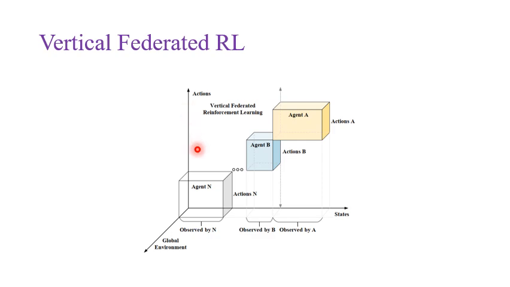In horizontal federated reinforcement learning, the feature set for the state and action space was similar, but in vertical federated reinforcement learning, the feature sets for the action space and state space are different. As you can see in this figure, we have different agents. They have different state spaces and different action spaces.